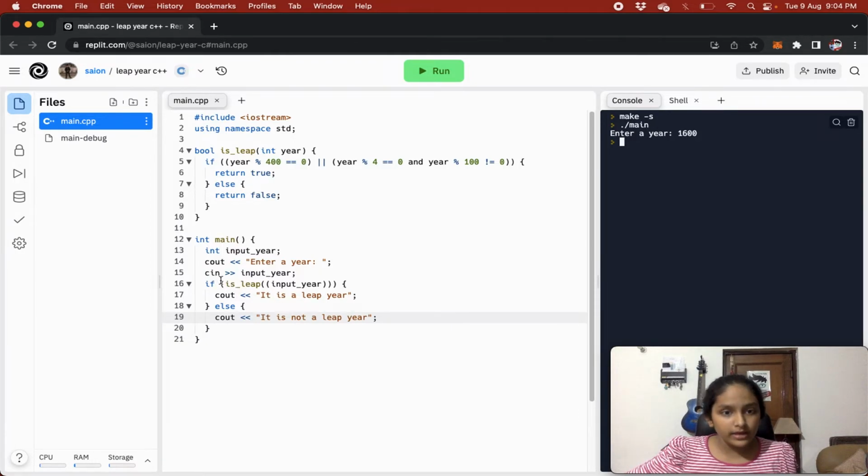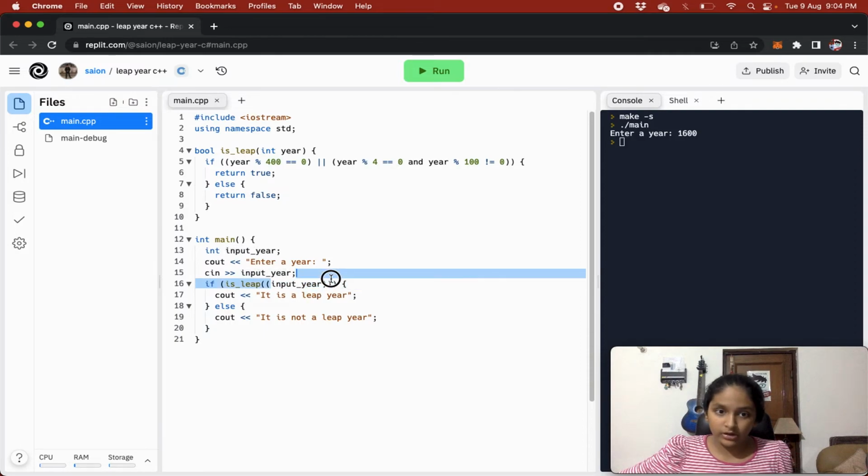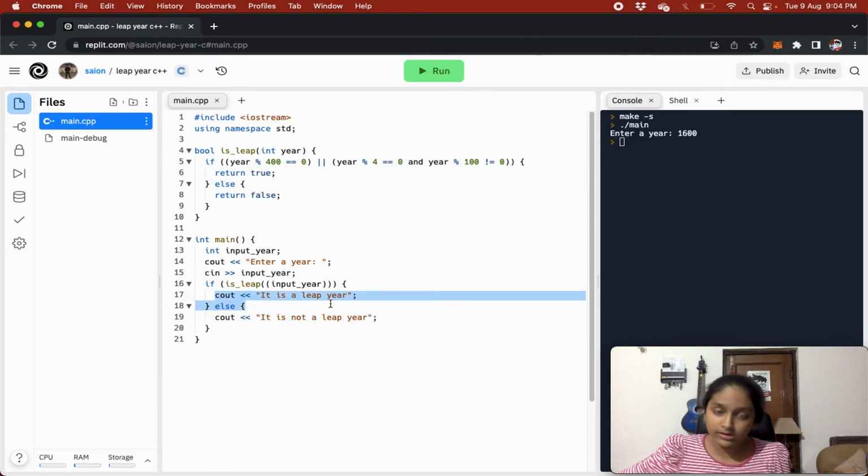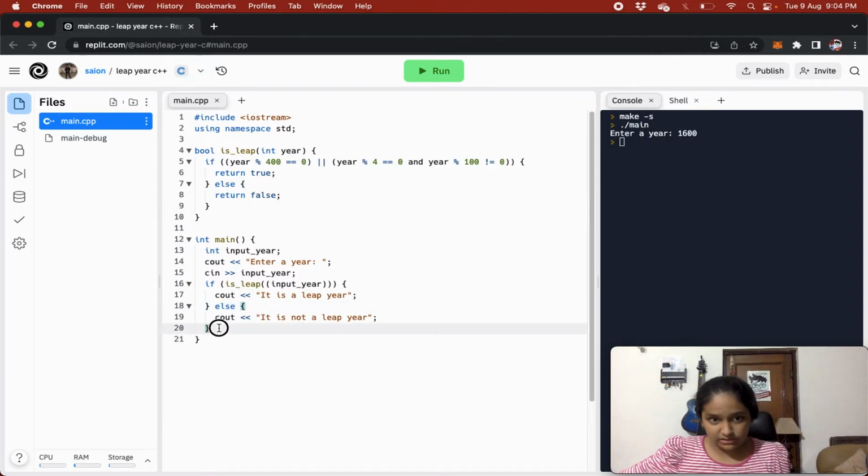Now we are doing if is leap input year. In here we are calling the function plus we are putting the if statement. So the function is going to run on input year. If it returns true, it is going to go in the if statement and print it is a leap year. If it returns false, it is going to go in the else statement and print it is not a leap year. Such a simple code, guys.